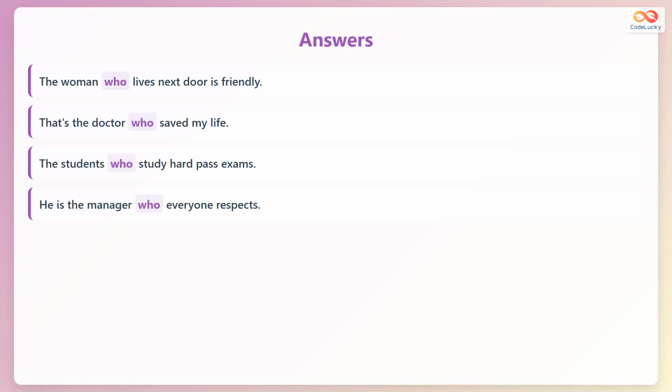Here are the correct answers. The woman who lives next door is friendly. That's the doctor who saved my life. The students who study hard pass exams. He is the manager who everyone respects. Who always refers to the person doing the action as subject.